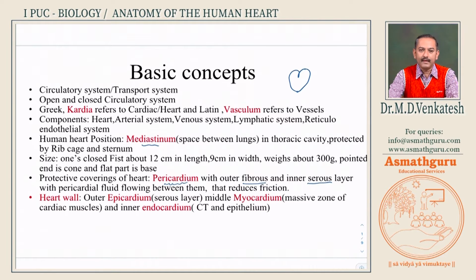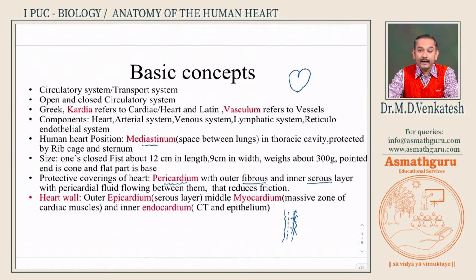Now, this serous layer and fibrous layer in between, if this is the fibrous layer outside and there is a serous layer inside, between this is a fluid. That fluid is what we refer to as the pericardial fluid. This pericardial fluid is very important to prevent the rubbing or friction when the heart beats.